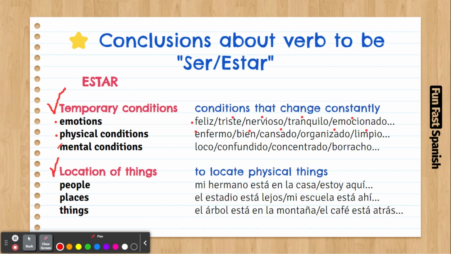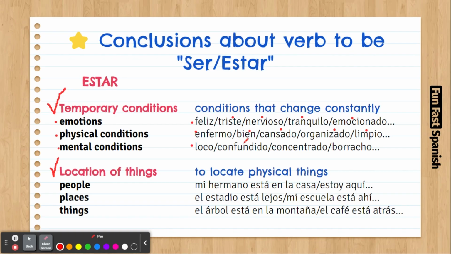Also, mental conditions like to be crazy. Well, there are people that are crazy forever. But sometimes you say I'm crazy in the sense that I'm kind of disoriented, not very concentrated, or doing stuff that doesn't make any sense. But those are moments.